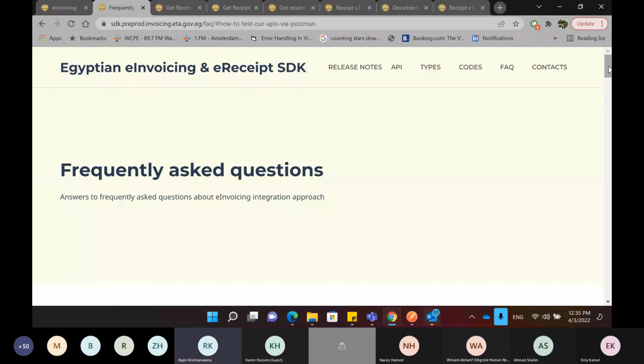Yeah, understood. And another quick question, is invoicing only for B2B? Because we have an invoice and receipt B2C scenario. It's a combined invoice and receipt that we issue to customers. So in that case, do we just need to integrate with the e-receipt API? Is that sufficient?